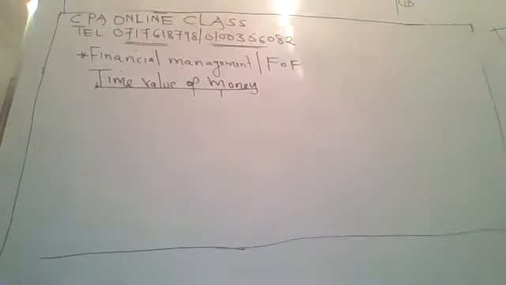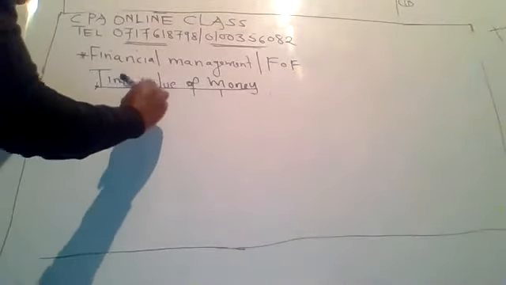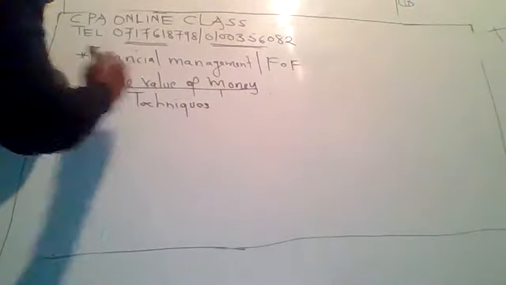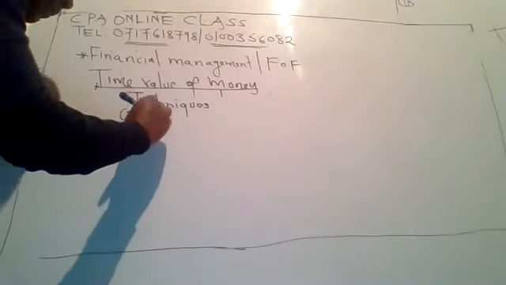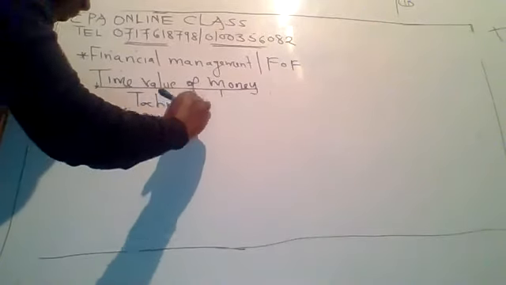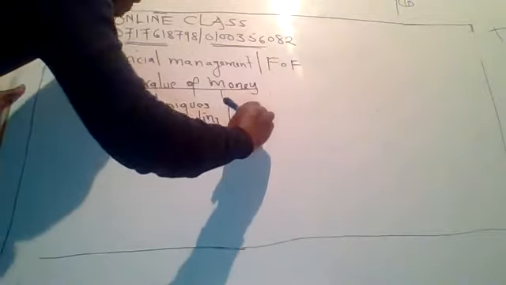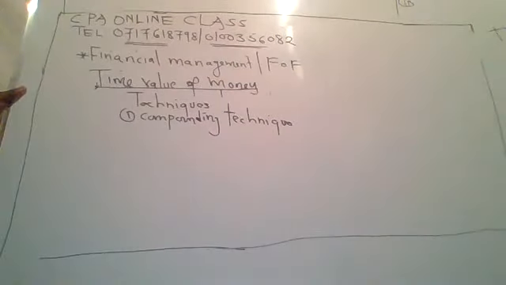In time value of money, again, we have techniques. We have two techniques. One is the compounding technique.